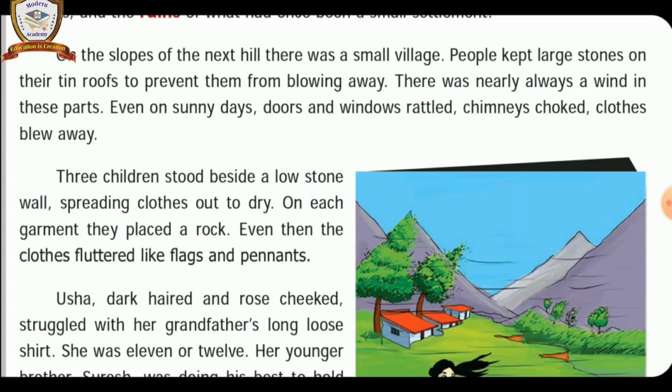Fourth point, even on sunny days, doors and windows rattled, chimneys choked and clothes blew away. During the summer season, the doors and windows and chimneys of the huts were broken. The clothes were swept away by the wind. The chimneys were blocked due to the heavy speed of the wind. Do you all understand the third paragraph meaning, children? Let us go to learn the next paragraph.